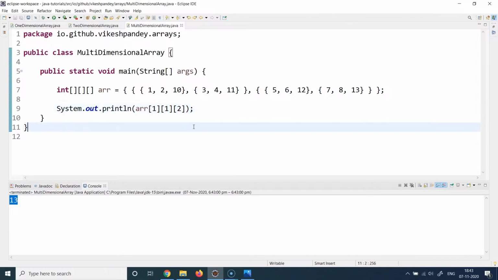So this is all I wanted to cover in this particular session, where we describe how we can use a 3-dimensional array. And from here, you can go to any lengths. Like I said, you can add more square brackets here and go to 4-dimension or 5-dimension or 6-dimension. But remember, the more dimensions you add, the more complexity the program will have. The program will become more and more difficult to debug and understand. So always try to take a wise call as to how many dimensions you want to use in your array. And that's it for this particular session. In the next session, we are going to talk about the different loop statements in Java.